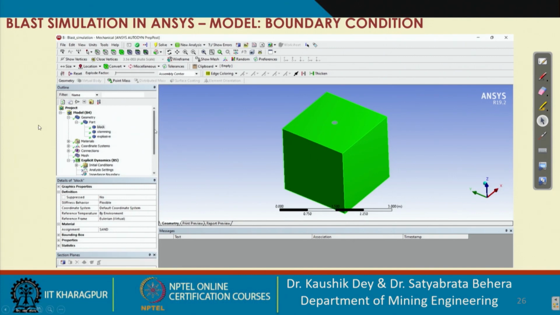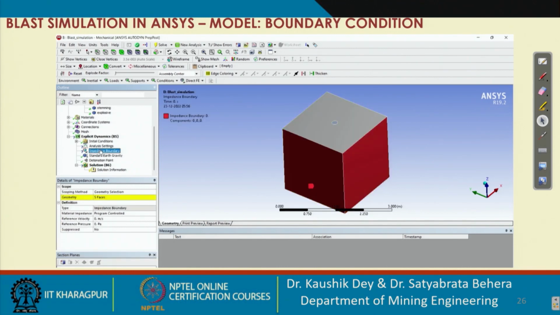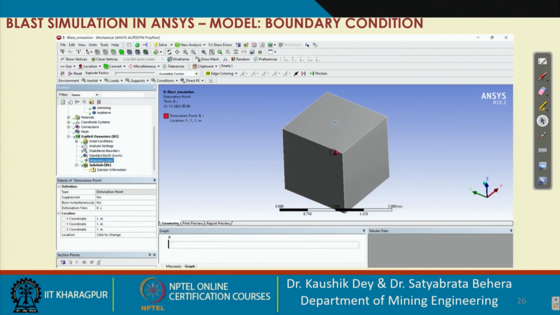So first thing we have done, we have created our geometry, then we have assigned different metal properties to our geometry, then we have added the boundary conditions to represent this simulation similar to the blast we have conducted on the field.